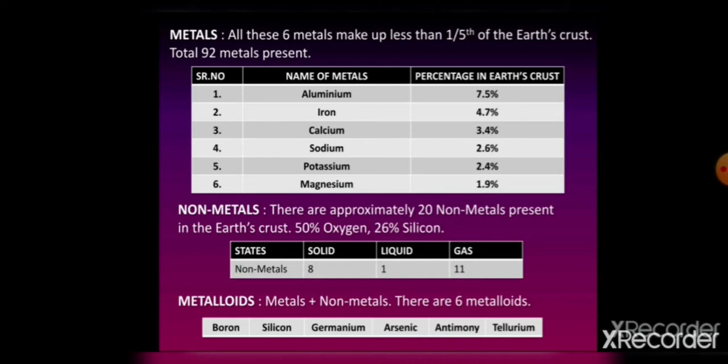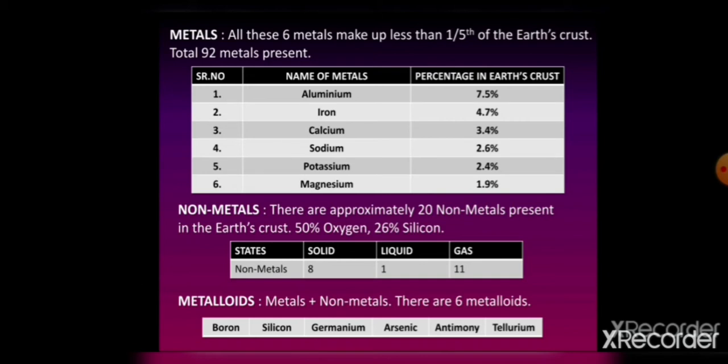Now let's discuss the non-metals. There are 20 non-metal elements present. The most abundantly occurring non-metal is oxygen and after that silicon. As you know, out of 20, 8 are in solid state and only 1 in the liquid state, that is bromine, and the remaining 11 are in gaseous state like oxygen, hydrogen, nitrogen, chlorine, argon, neon and krypton.